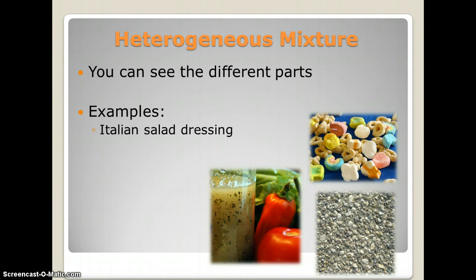You can see the oil, you can see the chopped up herbs in there. That's a heterogeneous mixture. You've also got the example of Lucky Charms cereal. We can see the marshmallows, and we can also see the actual cereal parts. And concrete. You can take a look at the concrete picture, and you can see all the different parts, the different types of rocks that make up that concrete. If you look even closer, you might be able to also see some sand.